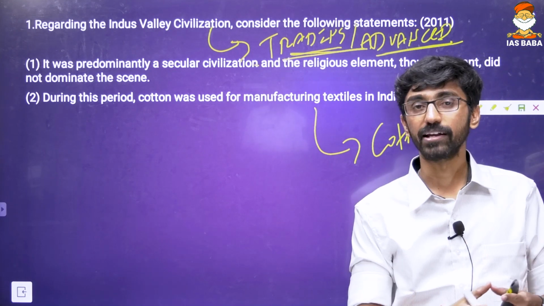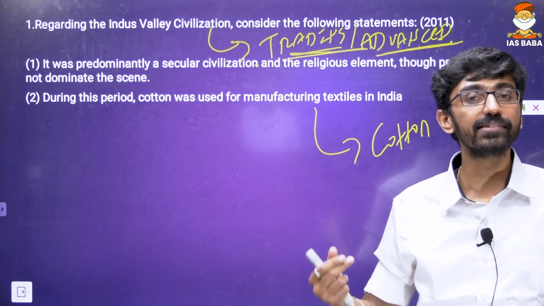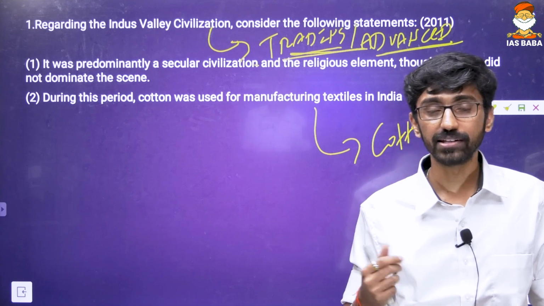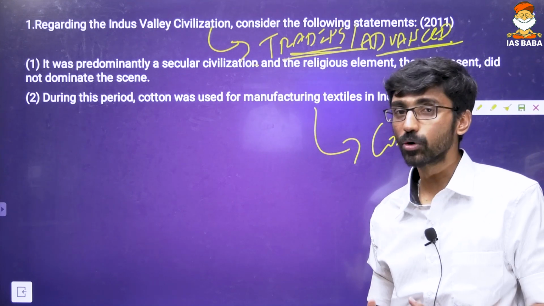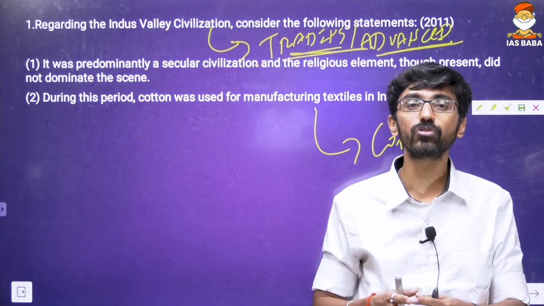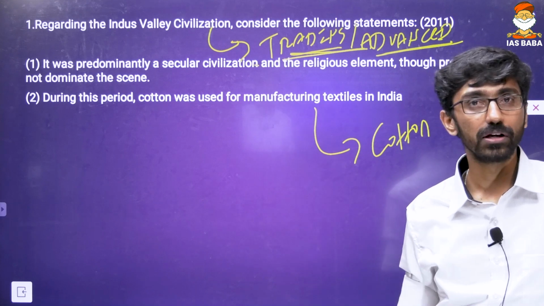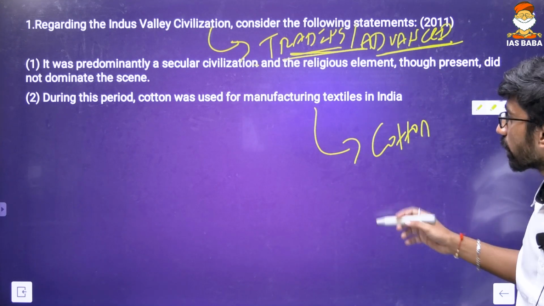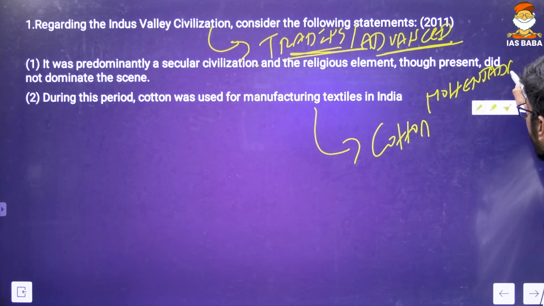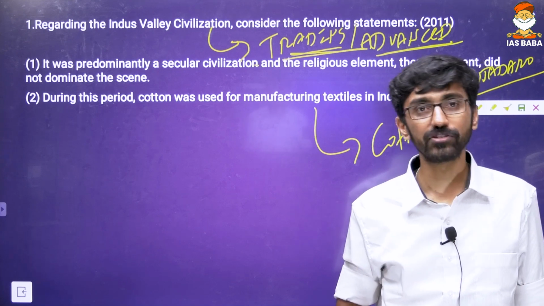We can talk about their town planning. We can talk about their drainage planning. We can talk about the materialistic objects we have discovered from Indus Valley civilization, the beads and the semi-precious stones, the seals and the terracotta articles, and other articles we have discovered. All this shows that the people were mostly about improving their material culture rather than too much concern about the religious aspect. Of course, cotton has been discovered from Mohenjo-daro, and some questions were also asked about different settlements, different sites of Indus Valley civilization. We are going to discuss those things also.